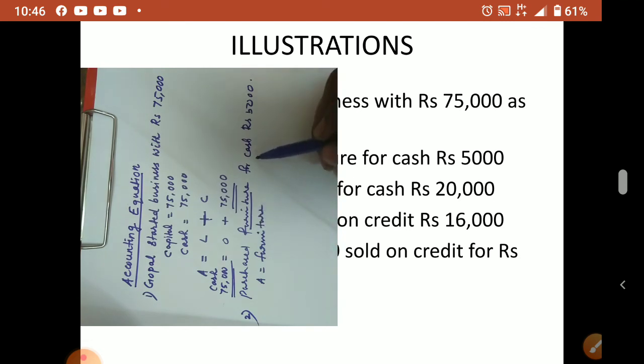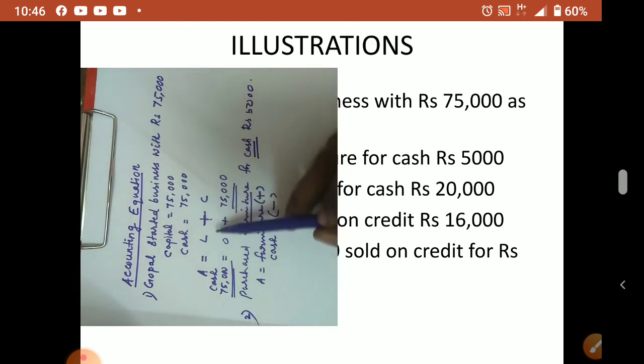And for cash means cash has gone from him, cash reduced. So furniture increased, that I am putting plus. But another asset, cash, also an asset, what happened? Reduced, minus. And on the liability side nothing happened due to this transaction.